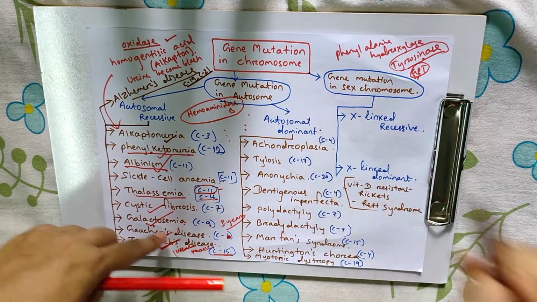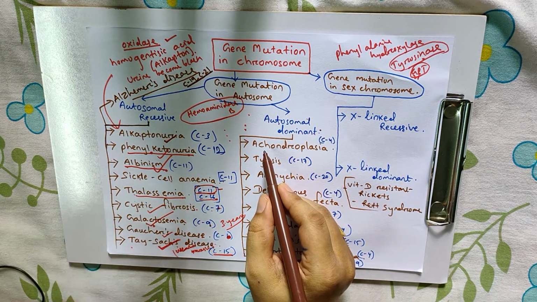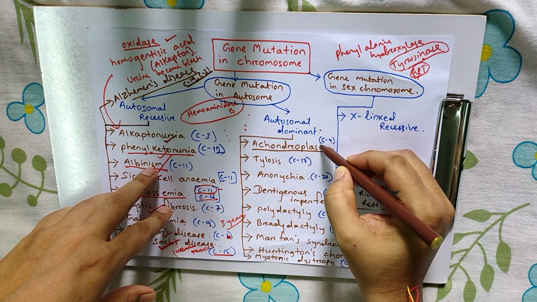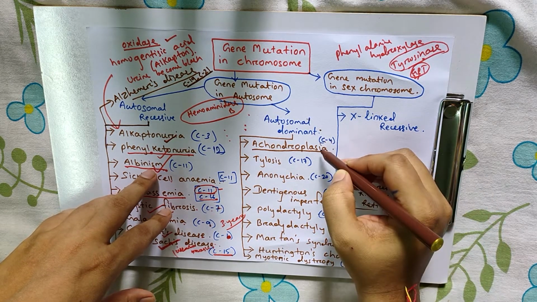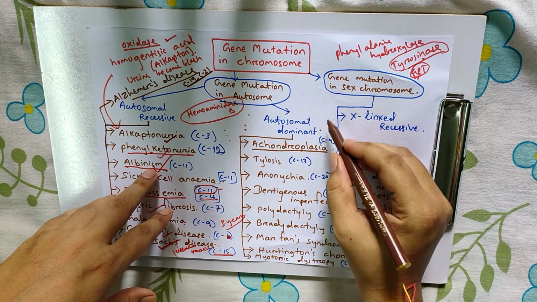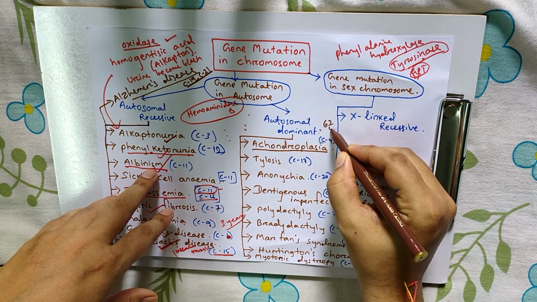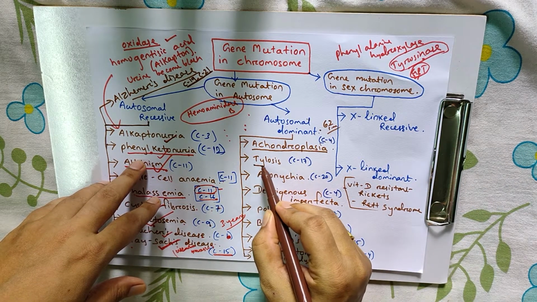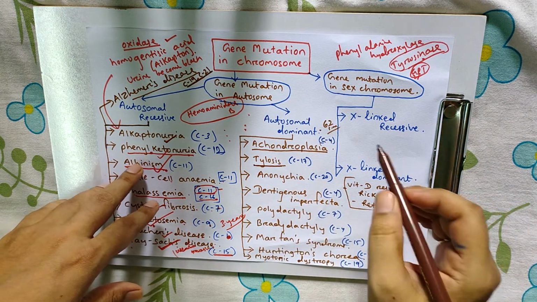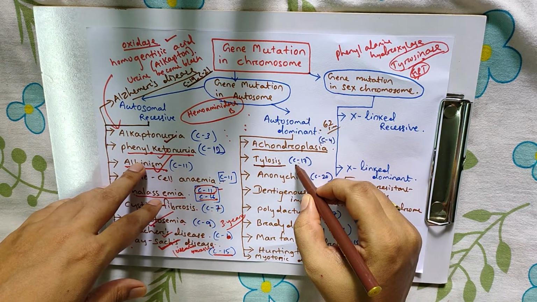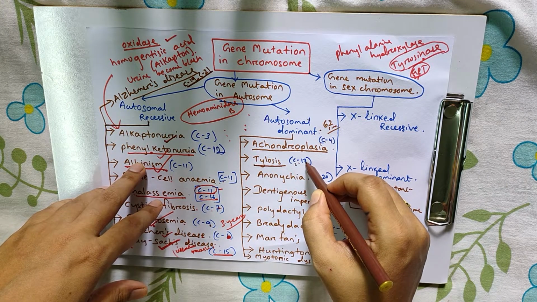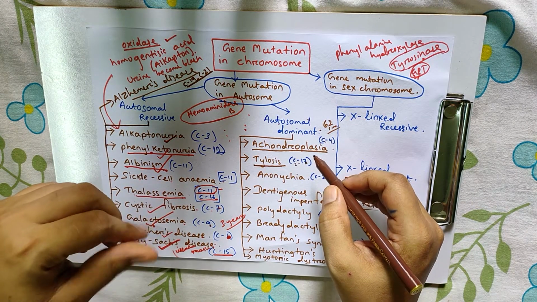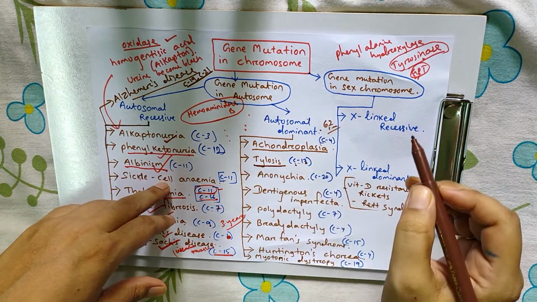Next, autosomal dominant. The first one is achondroplasia. The gene mutation is in chromosome number 4, and here the patient becomes short in height, around 62 centimeters. The next one is tylosis. Gene mutation takes place in chromosome number 17. What happens here? Hyperkeratinization, and the skin becomes thicker due to the hyperkeratinization.